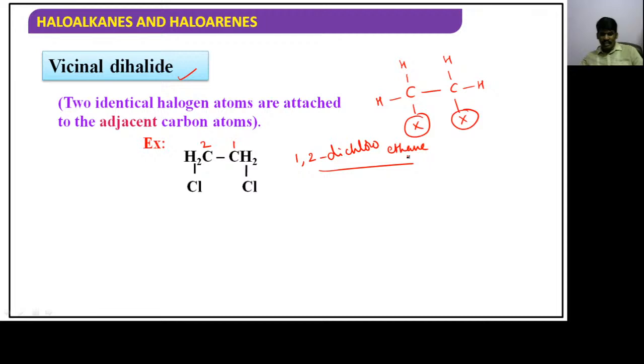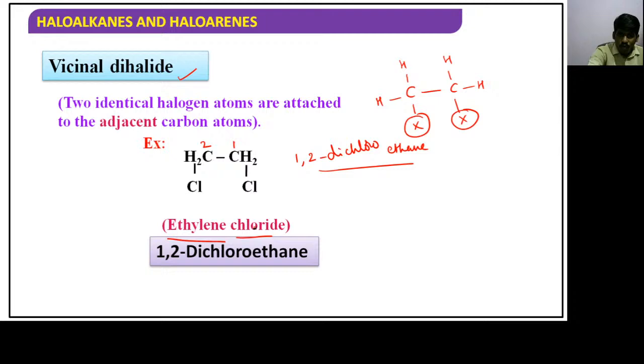And then if you just see, this is ethylene chloride. It is a common name, guys. Ethylene chloride is the common name. Right? Remember these common names. And IUPAC name I am displaying, 1,2 dichloroethane. This is the IUPAC name, guys. Hope you understand, children. If you understand, let's move to the next part.